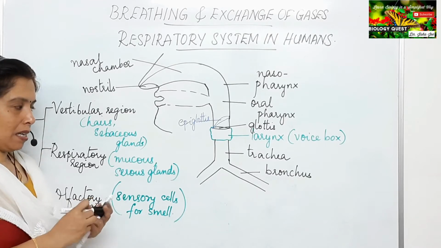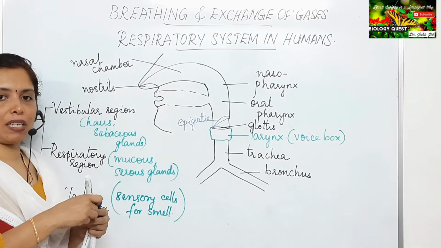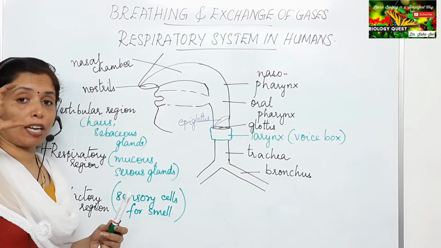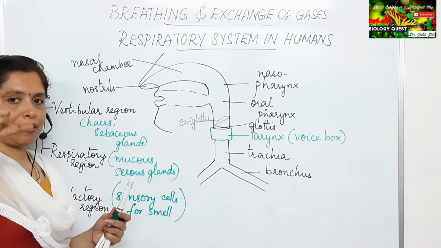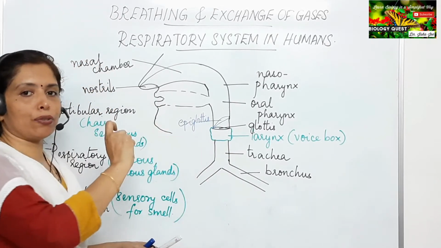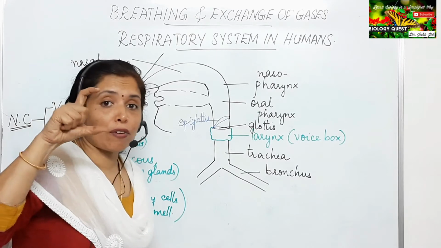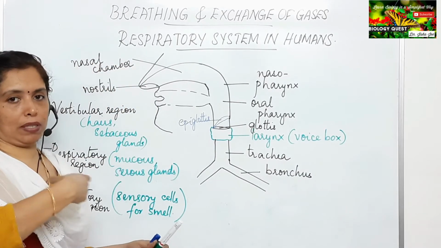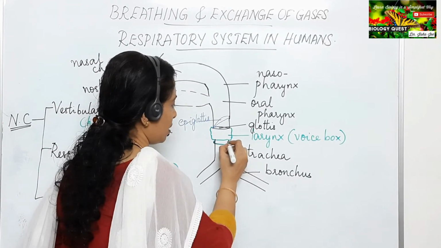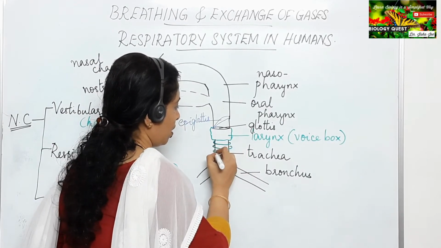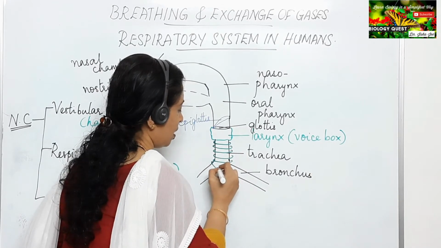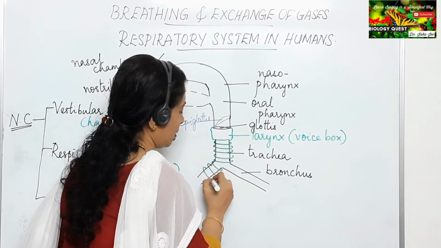And you can see C-shaped cartilaginous structures on the trachea as well as on the bronchi. We can see the C-shaped rings with the opening of the C directed backwards.